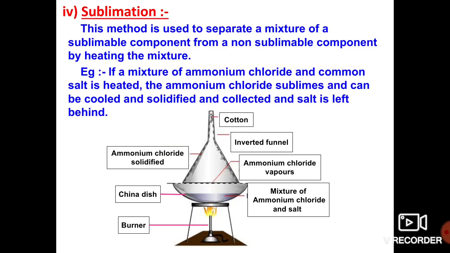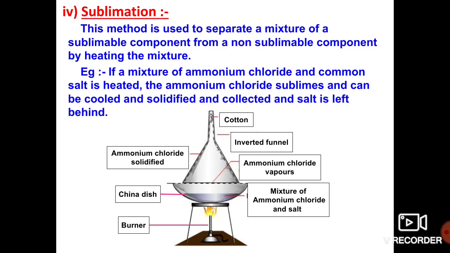For example, if a mixture of ammonium chloride and common salt is heated. How many substances are we taking here? Ammonium chloride is one substance and common salt is another substance. We take a mixture of ammonium chloride and common salt and heat it. So what will we get?